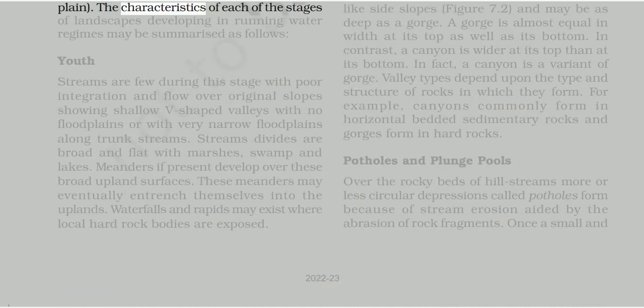The characteristics of each of the stages of landscapes developing in running water regimes may be summarized as follows. Youth. Streams are few during this stage with poor integration and flow over original slopes, showing shallow V-shaped valleys with no floodplains or with very narrow floodplains along trunk streams. Stream divides are broad and flat with marshes, swamps, and lakes. Meanders, if present, develop over these broad upland surfaces. These meanders may eventually entrench themselves into the uplands. Waterfalls and rapids may exist where local hard rock bodies are exposed. Mature.